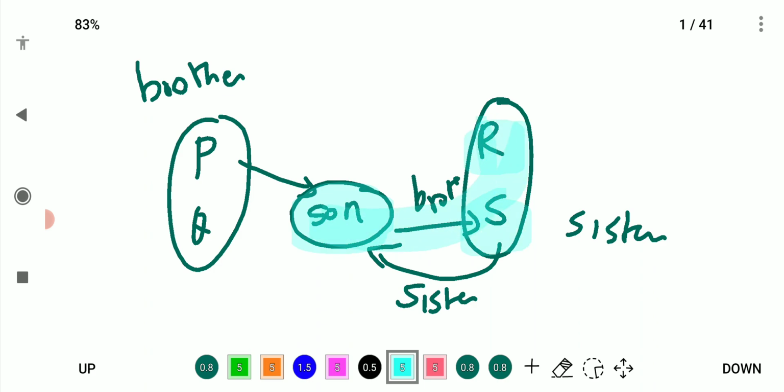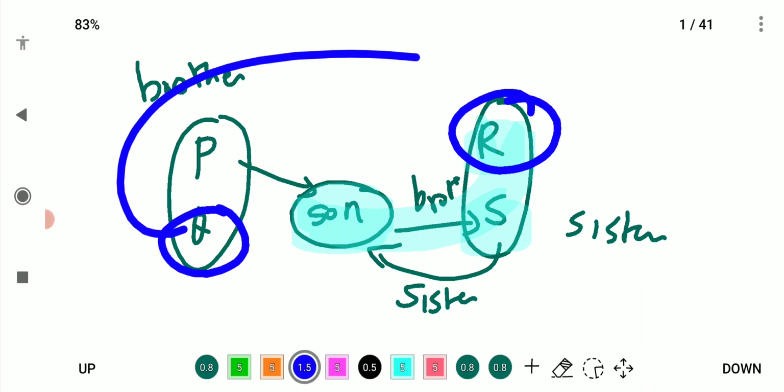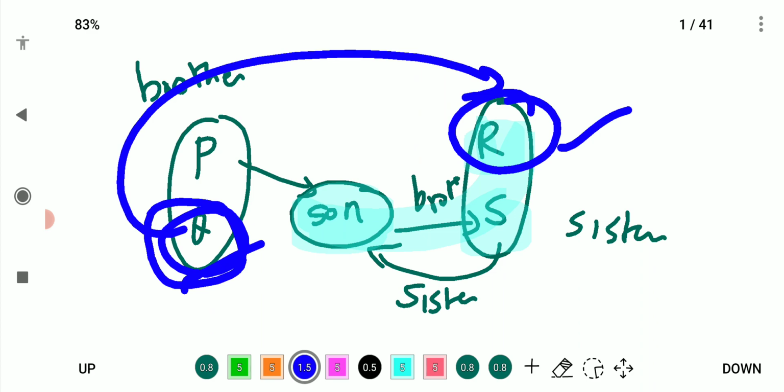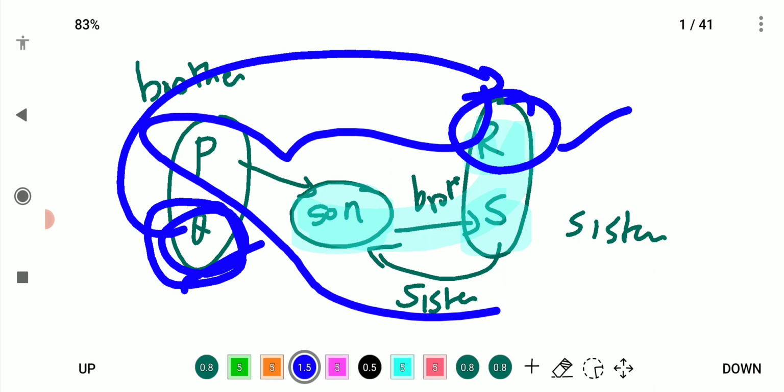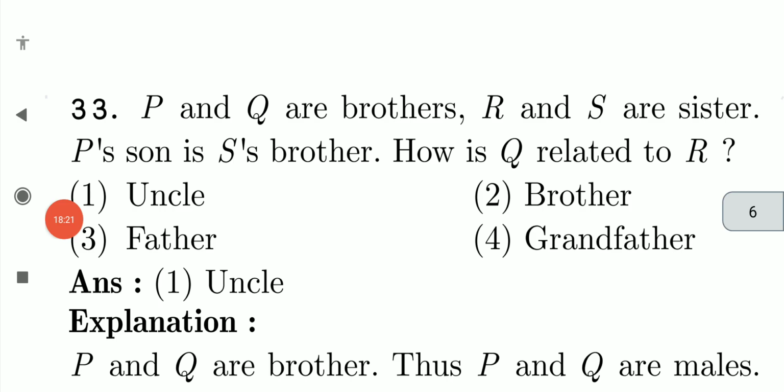They are all one family. Understood? What they are asking is how Q and R are related. Definitely it would be uncle, right? This girl will call this person uncle because he is the brother of her father. Understood? So these four are all blood related. They are all the same family, like father, son, sister. Understood? So that's what is given here.